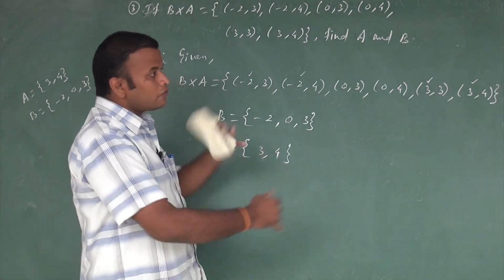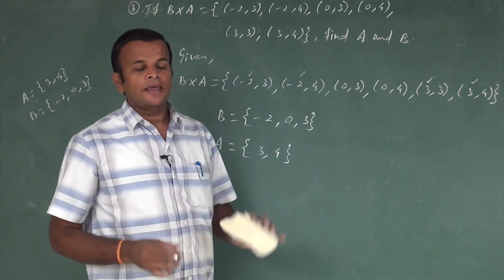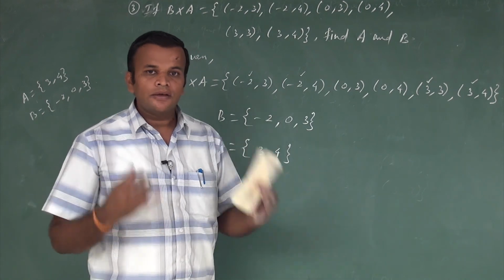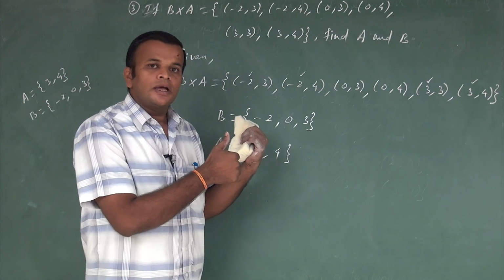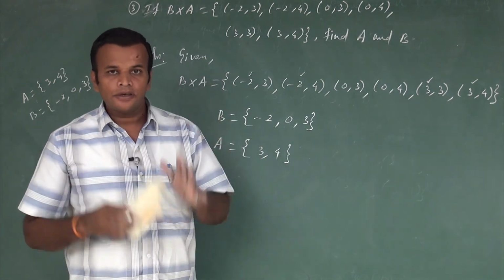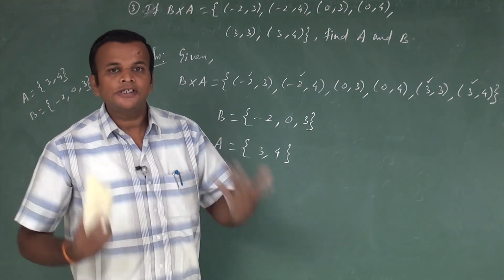So this is the reverse of the previous. In the previous, sets were given to find the Cartesian product, but in this question, the Cartesian product of two sets is given to find the individual sets.